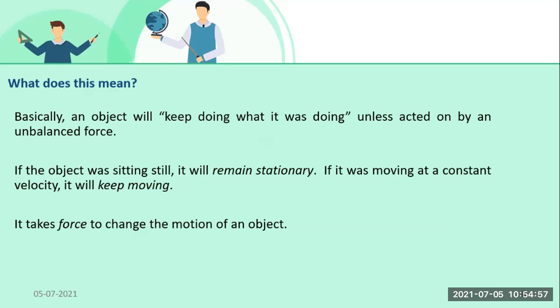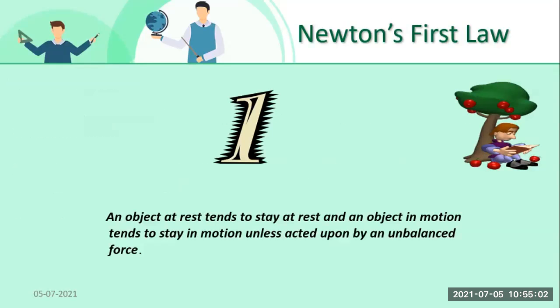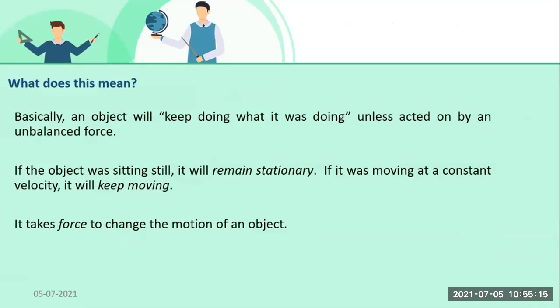Why, students? See, what was Newton's first law? That an object at rest tends to stay at rest. It means that if an object is sitting, it will keep sitting. And if it is in motion with a uniform velocity, a constant velocity, it will keep moving with a constant velocity unless it is acted upon by an unbalanced force. If a force acts on that object, then only will there be a change in its motion.